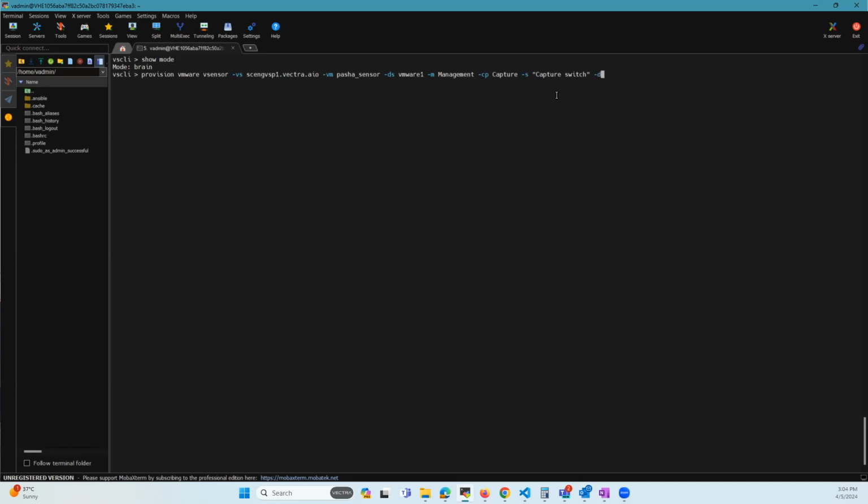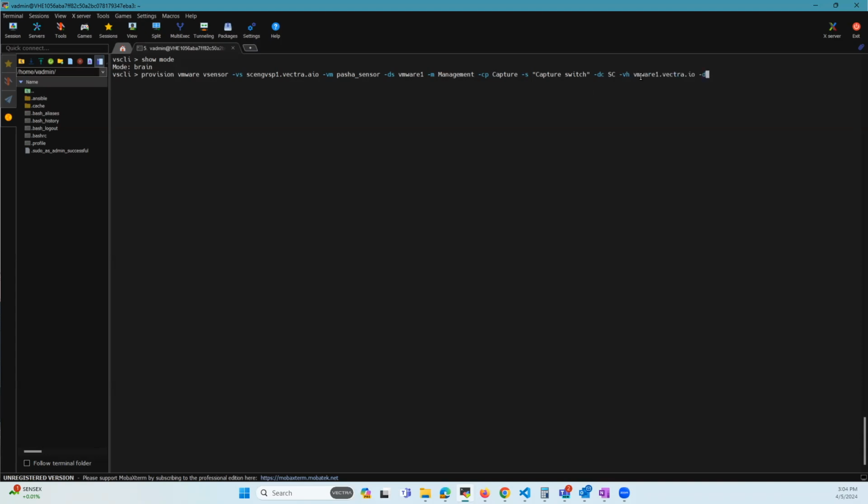Now let's do a -dc. This is the name of the data center where the vSensor will be created. In my case, it's going to be a C, followed by -vh, which is the name of the physical host that the vSensor will be created on. Both -dc and -vh are for vCenter only.